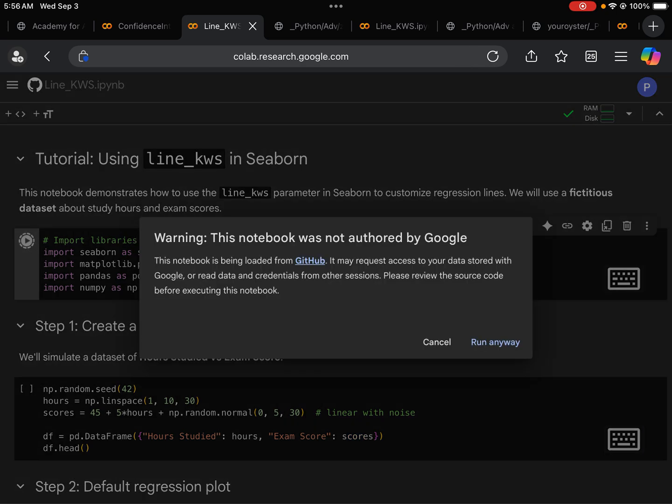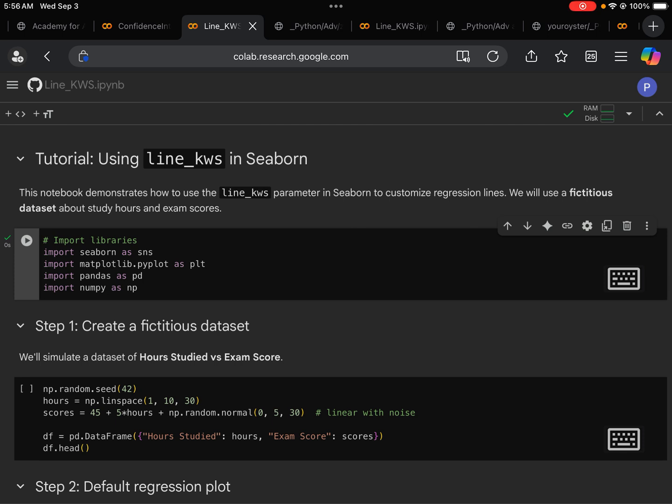Let's run the code. What this does is that we first import the Seaborn library as sns, that's Python's statistical data visualization library. Next, we import matplotlib, specifically the pyplot module, to manage our plots and figures. This is Python's data visualization library as well, but it functions differently from Seaborn. They offer different features and properties.